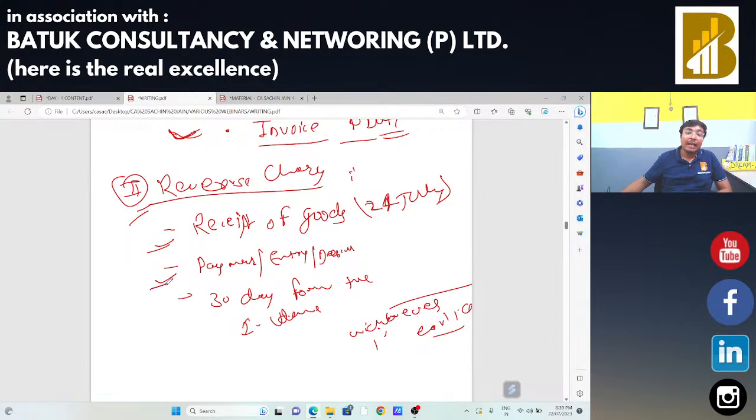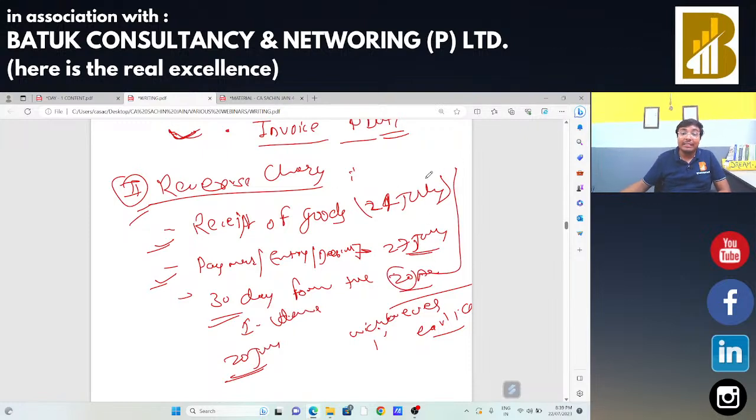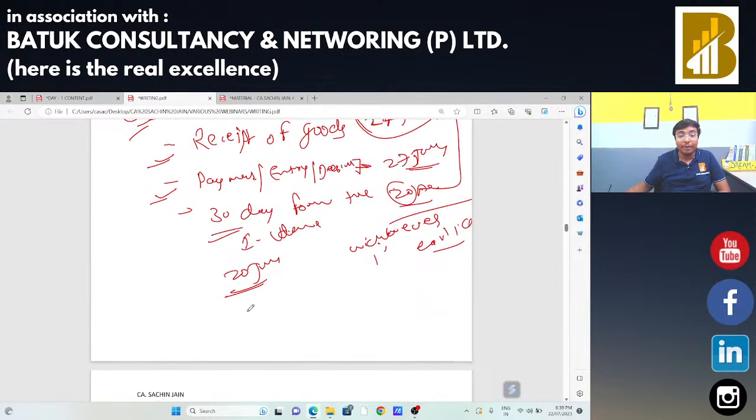The day you received the goods, the date of payment, and the debit entry in the bank account, whichever is earlier among these. Suppose the date is 27th July. The recipient has made the payment to that particular supplier on 27th July, and the 30th day from the date of issue of invoice, suppose the invoice date is 20th July, will be 20th August. Of these three, whichever is earlier, that is 24th of July, will be your time of supply.